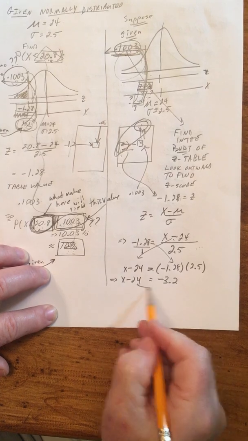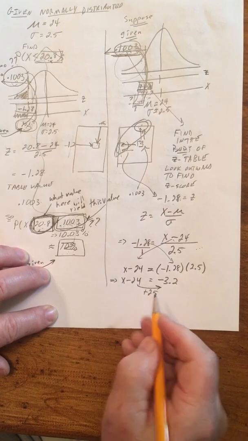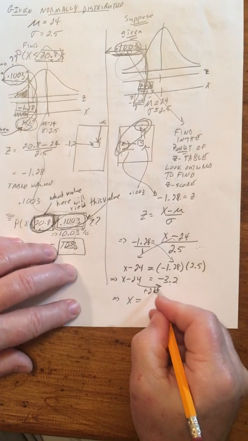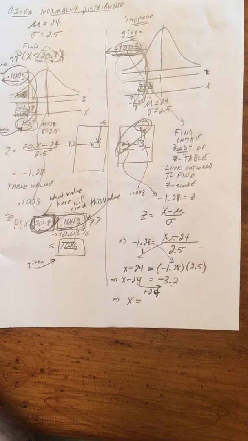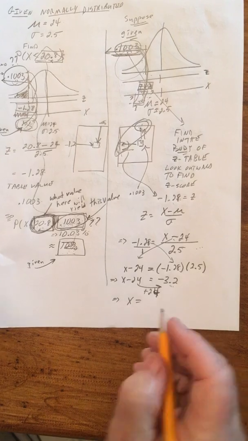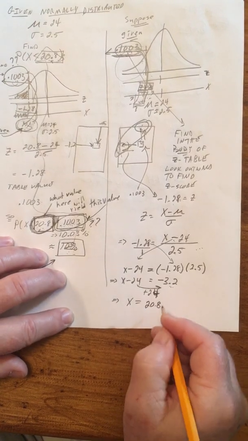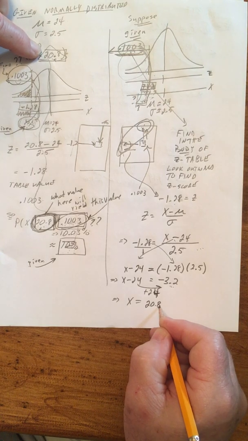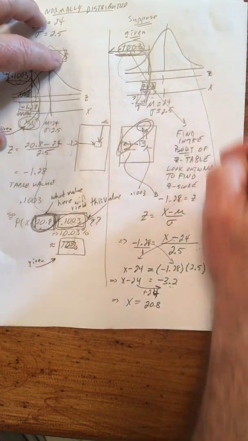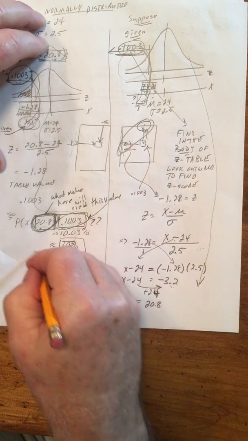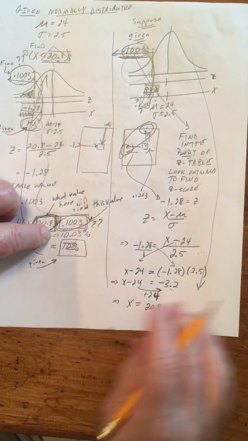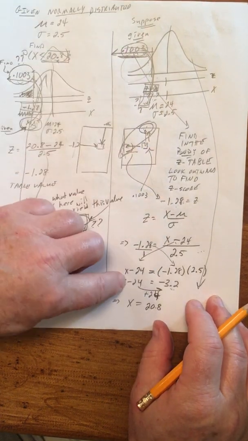And then do we see what happens? You add the 24 to the other side. If you add 24 to that value, we end up with 20.8. And sure enough, that's exactly the number we would have started with up here. So this procedure is the reverse of this procedure. Here, given x, find probability. Here, given probability, find x.